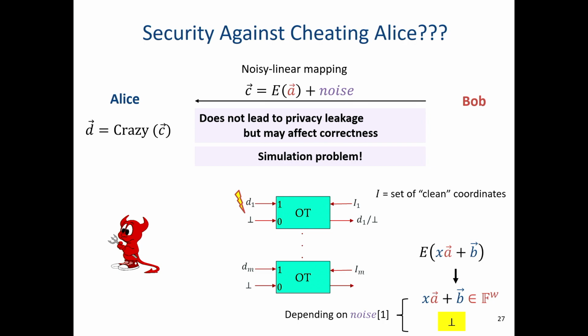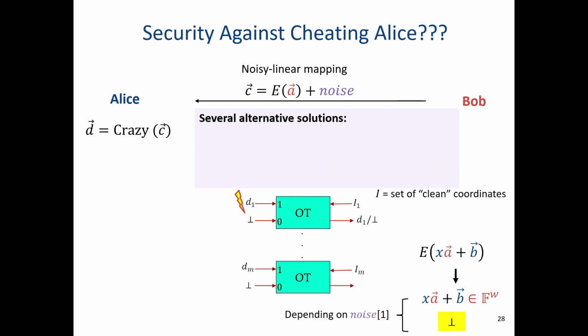Okay? So what do we do? We suggest three different solutions. The first solution is heuristic. Let's assume that everything is okay. I mean, we have a simulation problem. We don't like it as theoreticians, but we don't have any attack, right? And we tried quite hard. So although we don't like it, maybe in practice it's okay to say that the protocol is secure, and you can even formulate an assumption that says that the protocol is secure under this attack. I mean, it will be a little bit ugly, but it can be done.